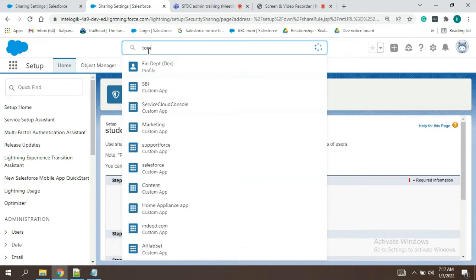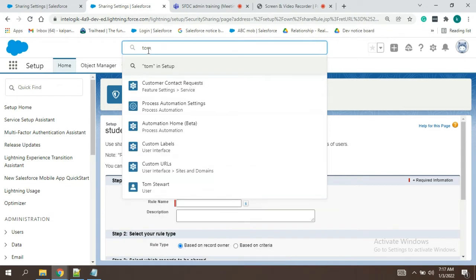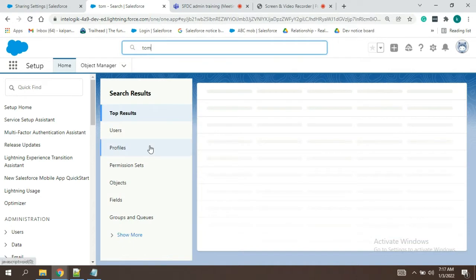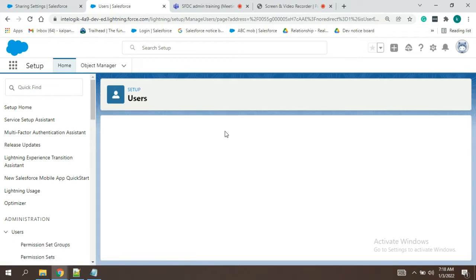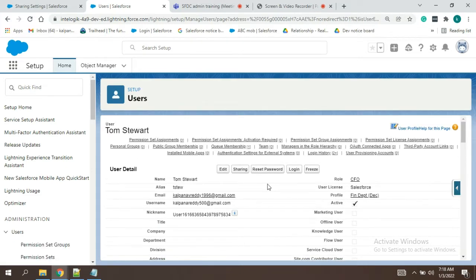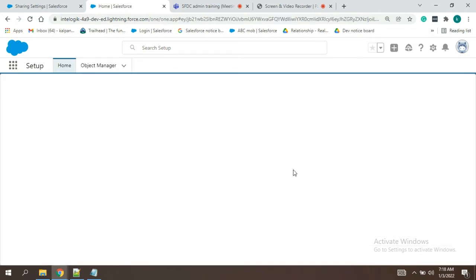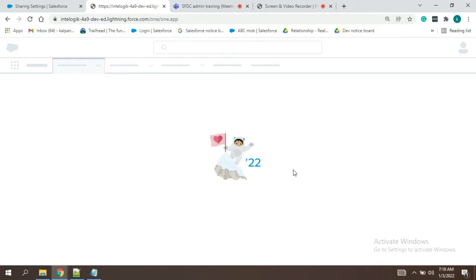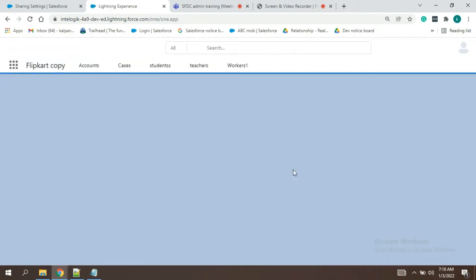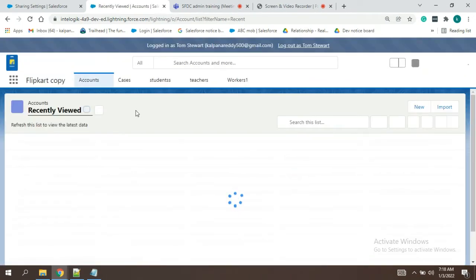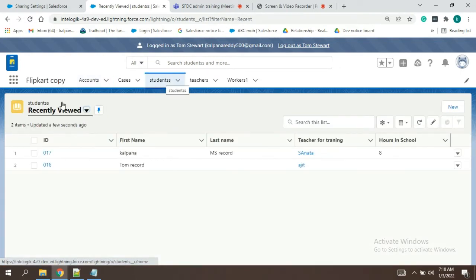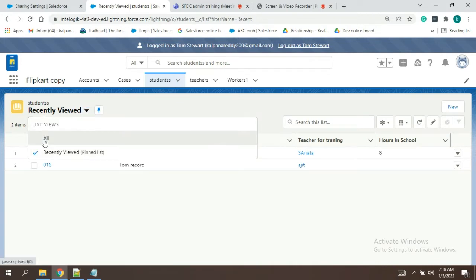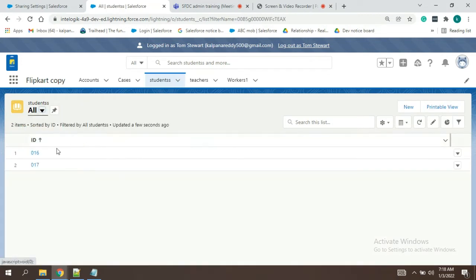It's a global search. Search for Tom and enter. You will see a list. You can click on users, so you will see Tom here. Directly you will come to this page. You can log in as Tom and see what records Tom is able to see. As of now only two records.